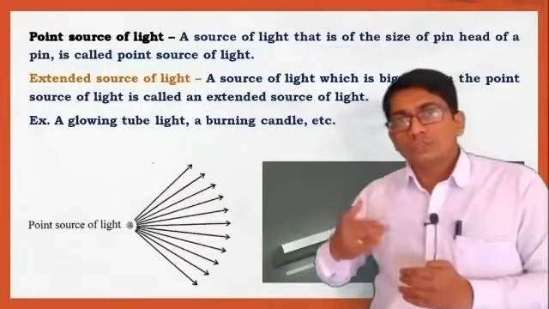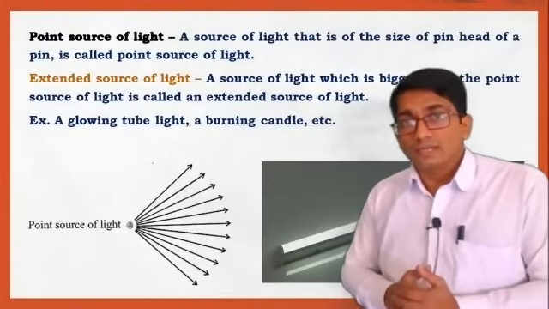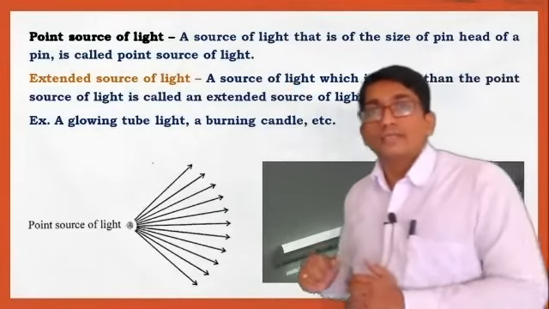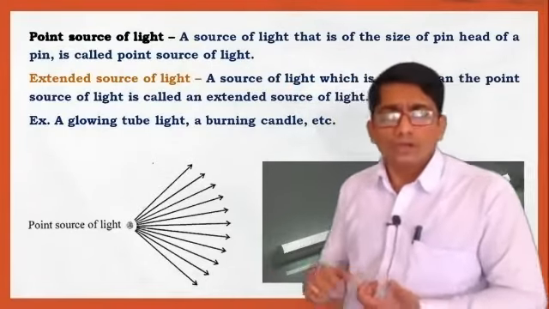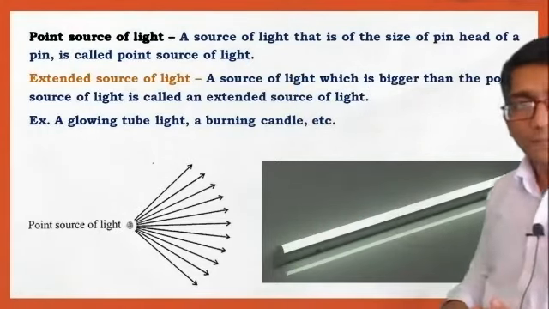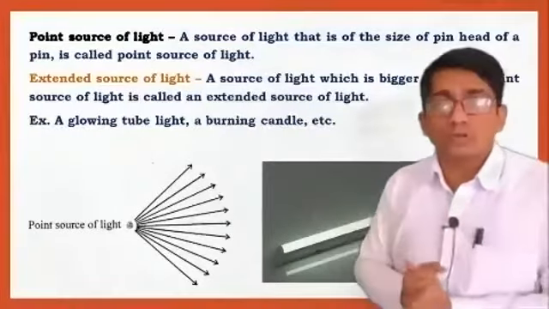Suppose another type of source, that is the extended source of light. That source is bigger than the point source. Let's see an example. This is an example of an extended source of light. This one is the extended source of light, with different sizes from a point.